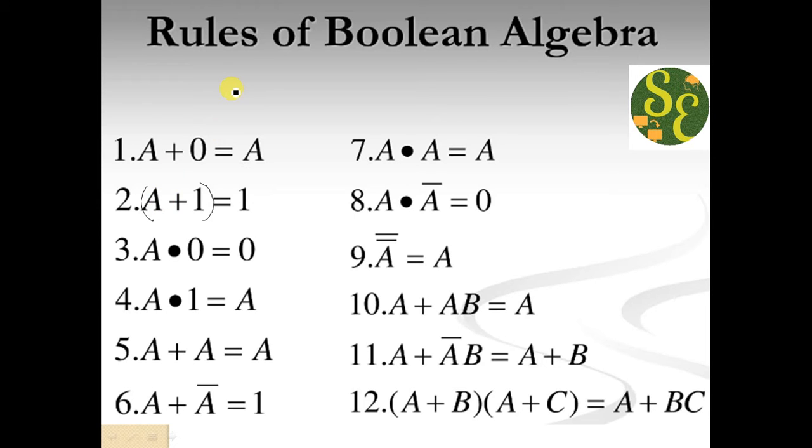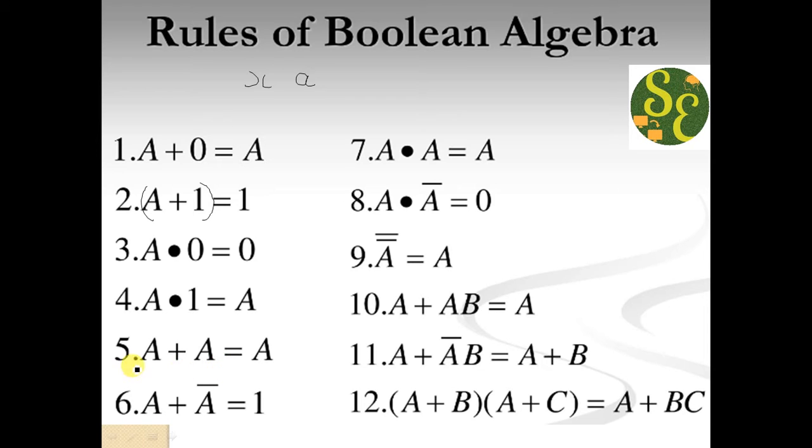In maths, anytime we need an extra variable, we take X, or we take A, B, C, right? In the same way here we have taken A as a variable. Here it may be any variable. A into 0 will be 0, A into 1 will be A, A plus A will be A, not 2A.